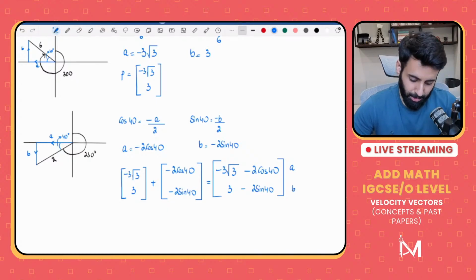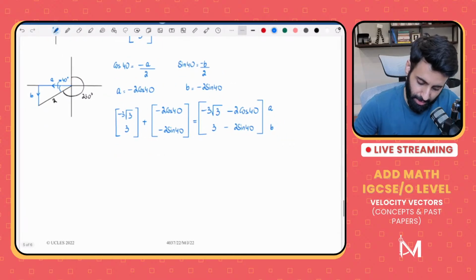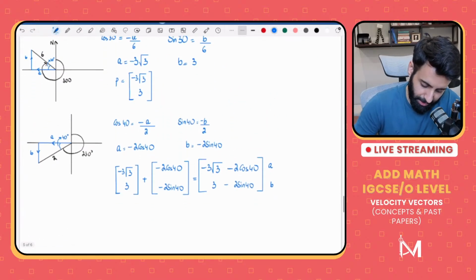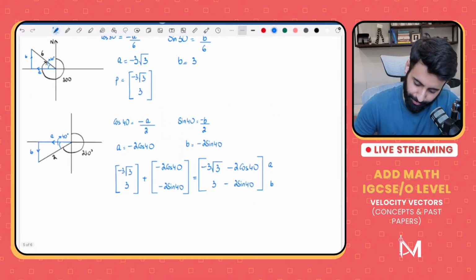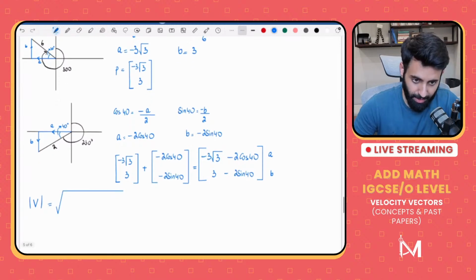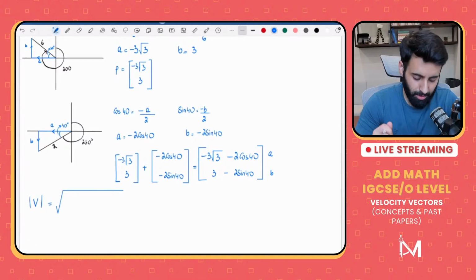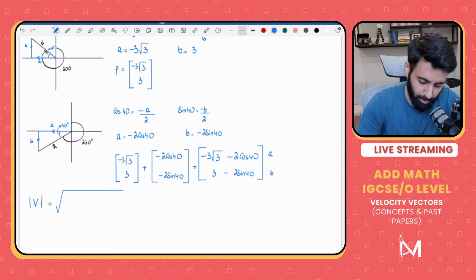What are we supposed to do? We are supposed to find out the magnitude and the bearing. So now let's find out the magnitude. And this, by the way, is equal to vector V. Vector V ka magnitude nikalte hain. How will I find out the magnitude? In order to find out the magnitude, you can take the decimal value, but take it correct to at least 5 significant figures.